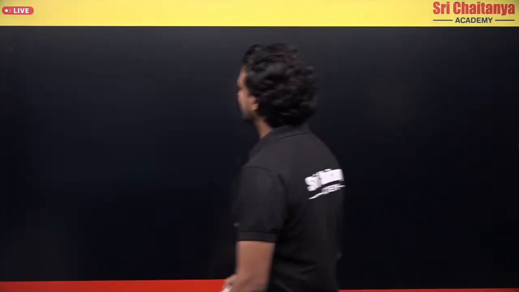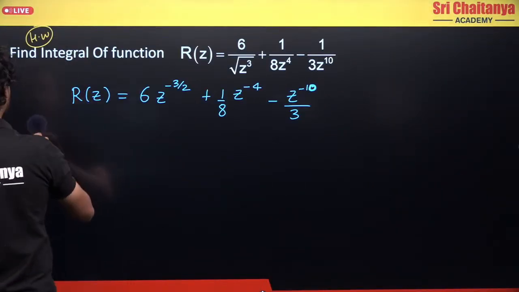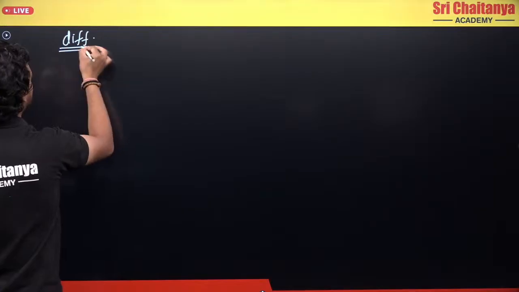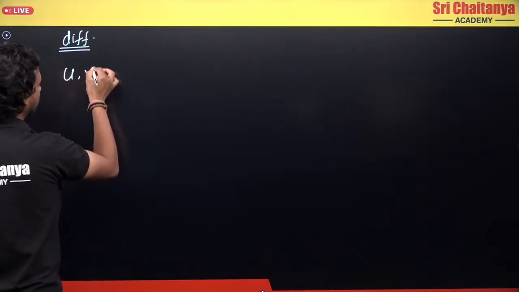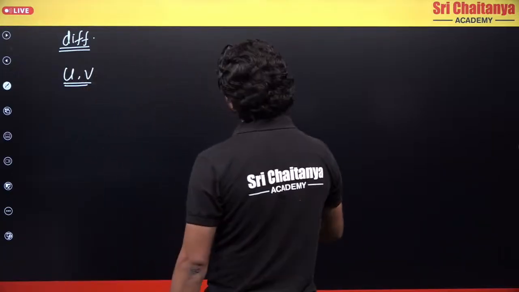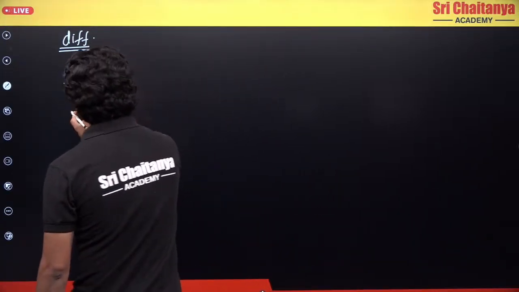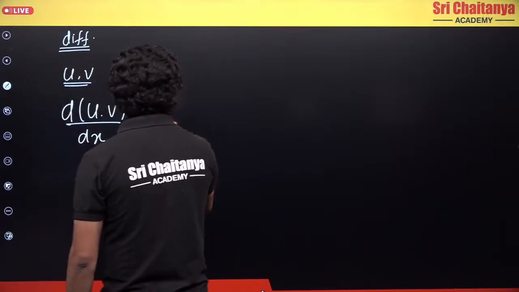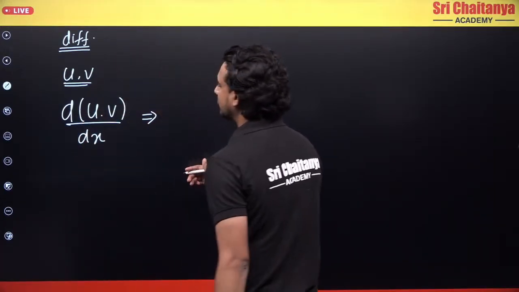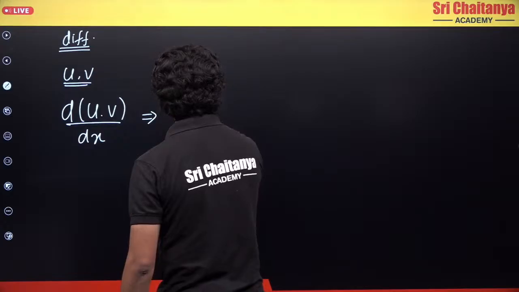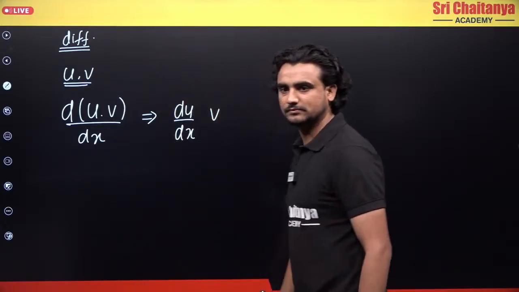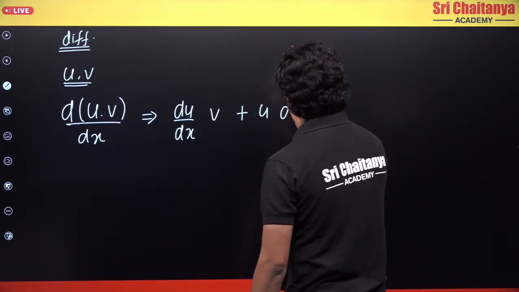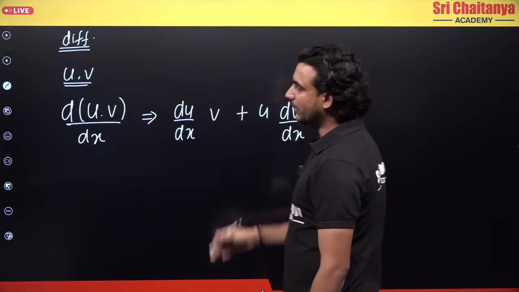So let's say I want to differentiate this. If I have two functions, u into v, and I want to differentiate this, how do I do it? The differentiation of u into v is given as: first of all, I differentiate the first function and keep the second function as it is, plus I keep the first function as it is and differentiate my second function. So this was the product rule for differentiation.